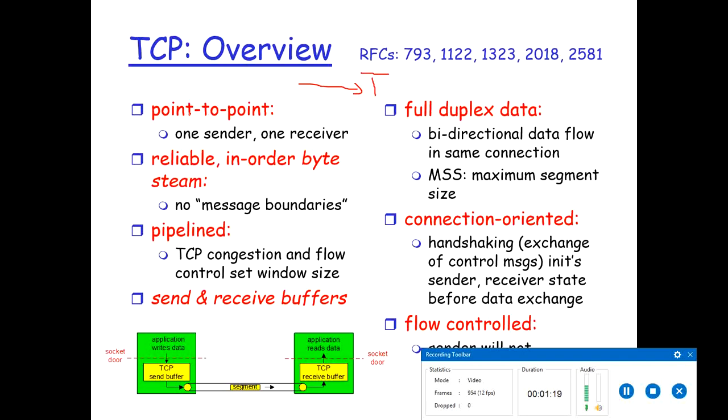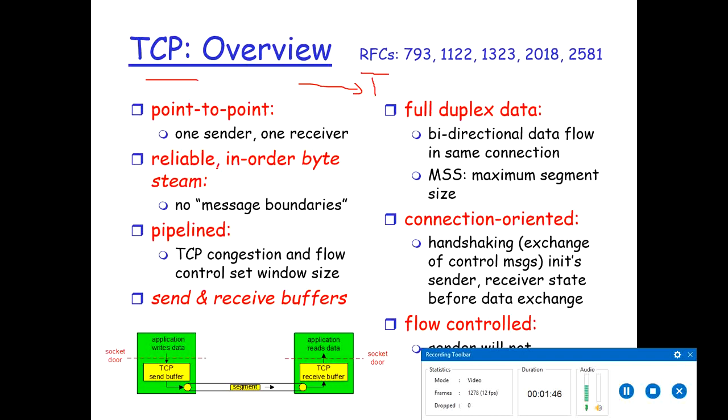So just quickly let's have an overview of the characteristics of TCP. First thing is it's point to point. There is a point to point connection establishment. So one sender, one receiver, just like circuit switching. We talked about circuit switching also in chapter 1. It is also point to point, one sender and one receiver. Similarly, TCP is also point to point, one sender and one receiver.